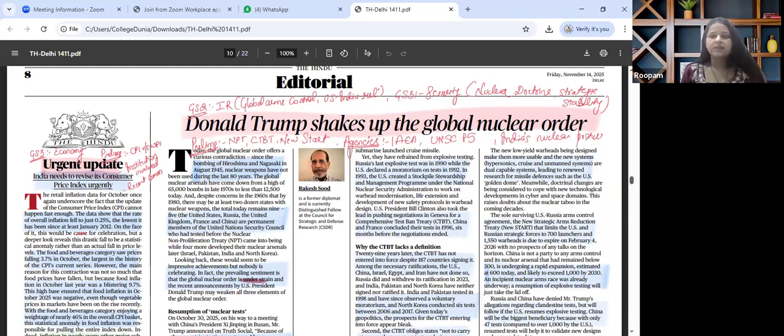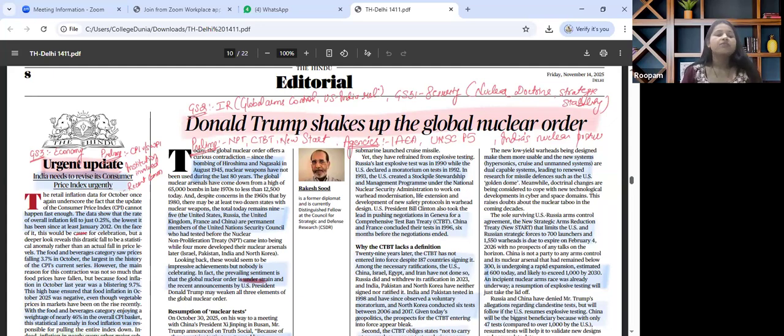The key theme that has been talked in this particular article is about shift in global nuclear stability as US leadership changes stance on deterrence, arms control treaties and alliances with ripple effect for Europe, Asia, India and non-proliferation norms.